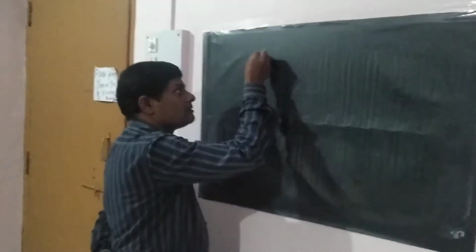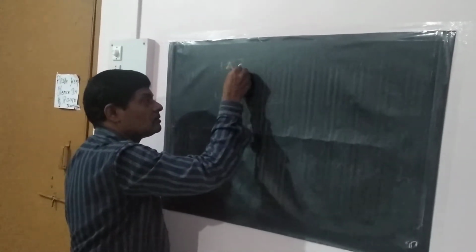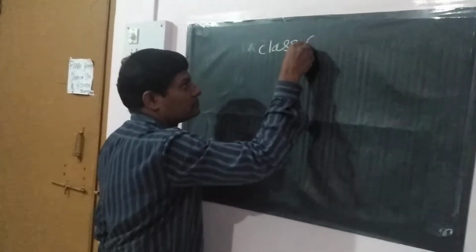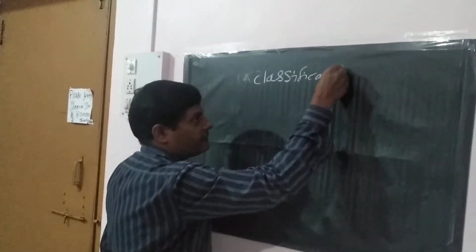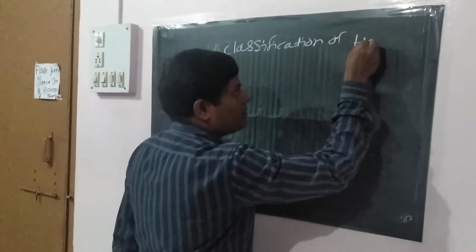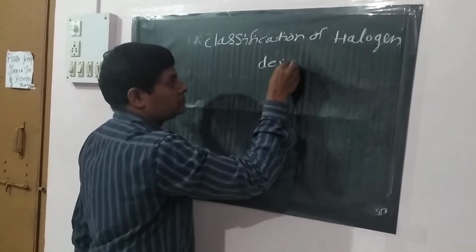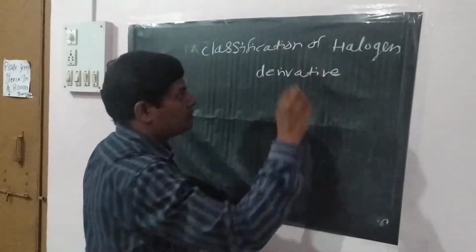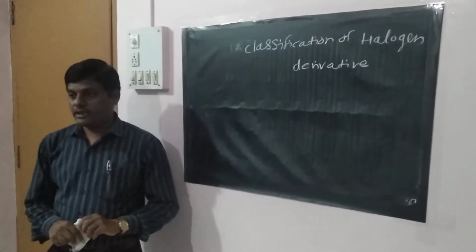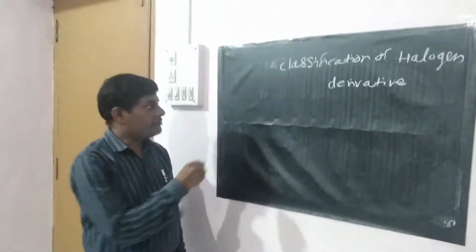After this definition, we go into details, that is the classification of halogen derivative. Halogen derivatives are classified in two ways.